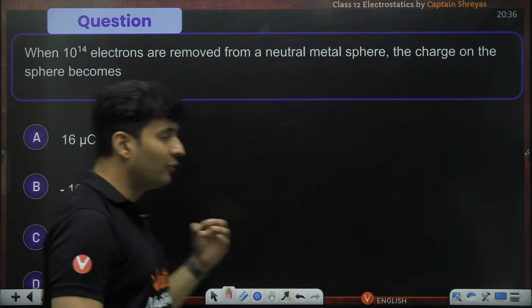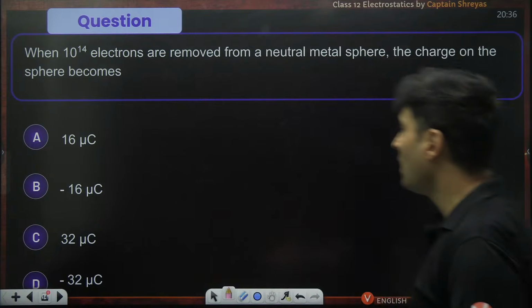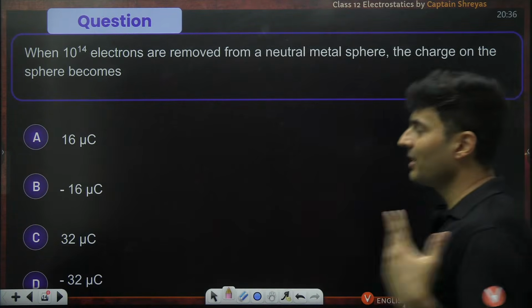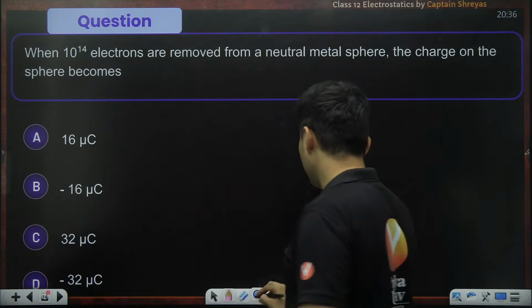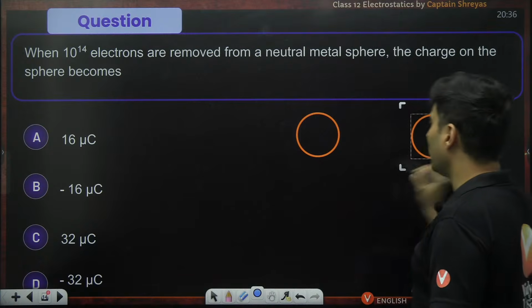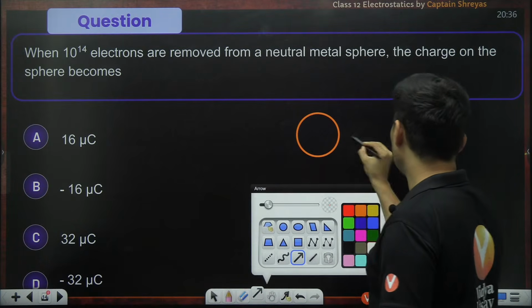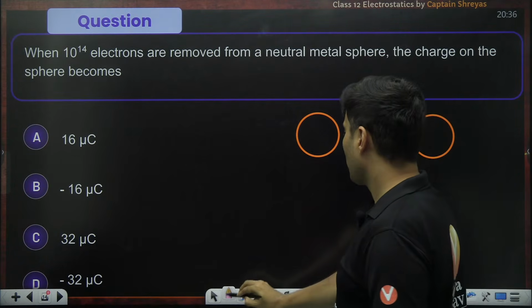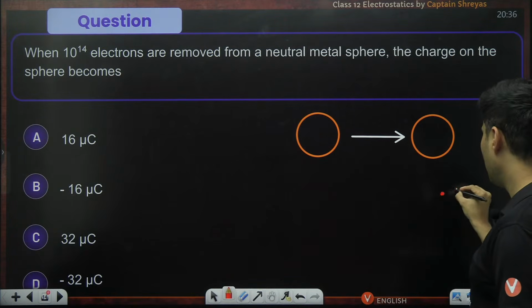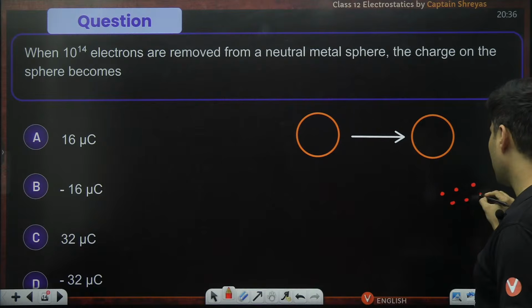If 10 to the power 14 electrons are removed from a neutral metal sphere, the charge on the sphere becomes. So imagine there was a neutral sphere and you took away some electrons.